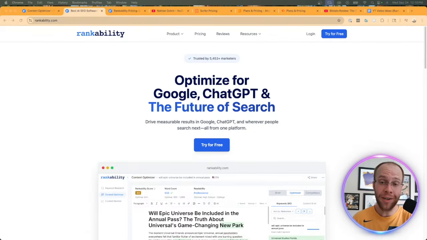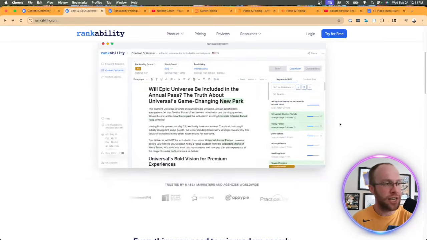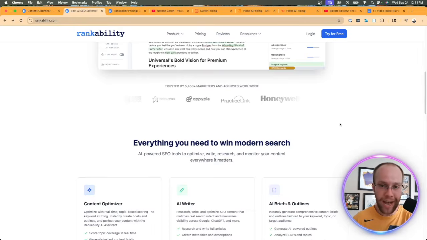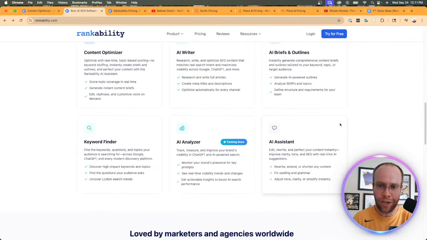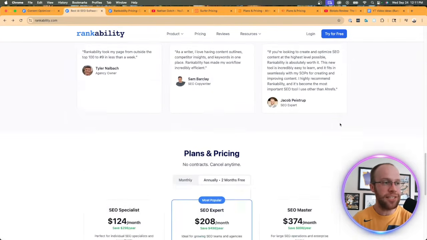So the first thing I want to cover in this Rankability review is its website, its founder, and also its pricing compared across similar AI SEO tools. The reason I always like to look at the website first is that typically in the SaaS world, whether it's SEO SaaS, AI SaaS, whatever the niche is, there are always gimmicks everywhere. A lot of SaaS tools will hide things, they'll hide pricing, they'll make their websites look fancy and overkill to try to get in someone's head that the tool is magic, right? We see these gimmicks everywhere.